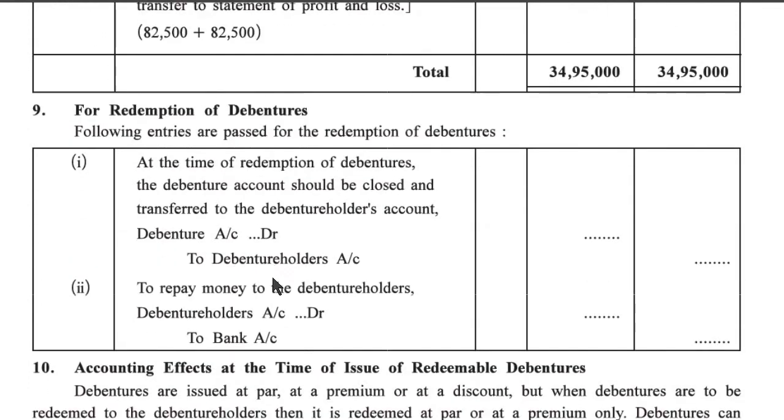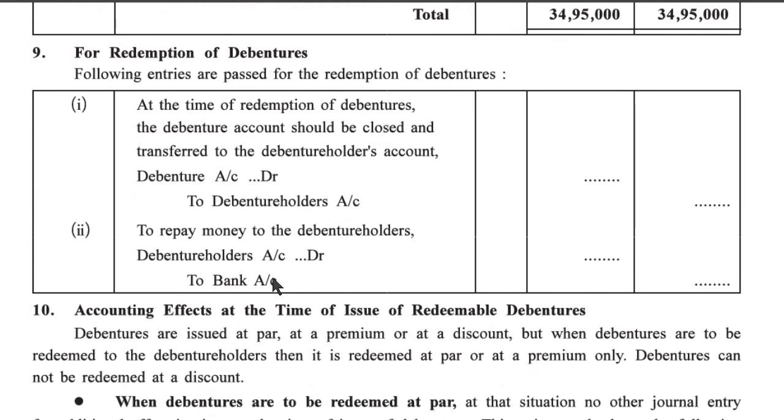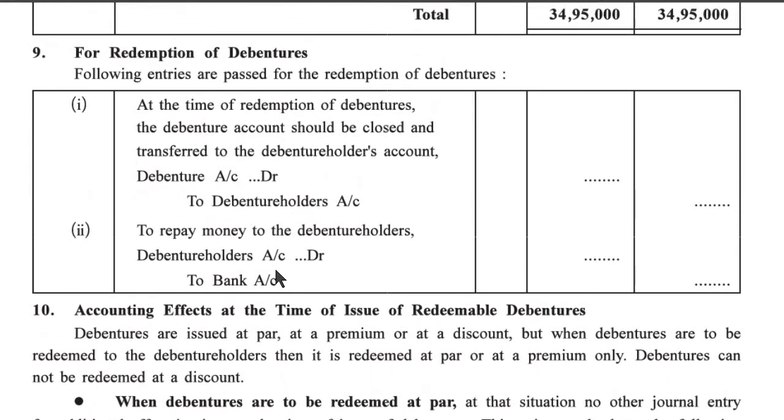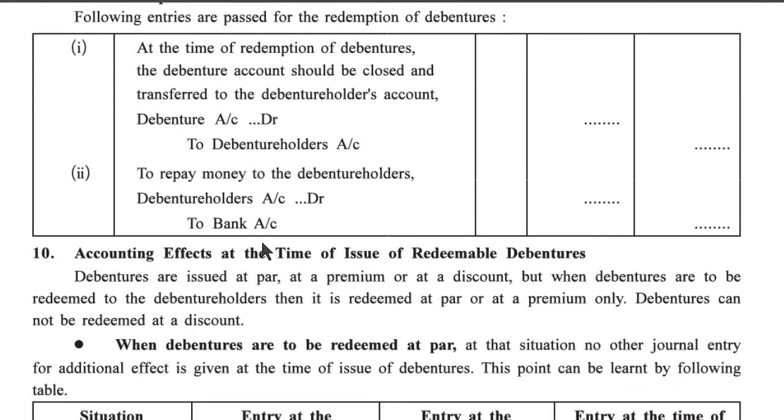Now 9th point, redemption of debenture. Following entries are passed for the redemption of debenture. At the time of redemption of debentures, the debenture account should be closed and transferred to the debenture holders account. Debenture account debit to debenture holders account. Second entry, to repay money to the debenture holder. Debenture holders account debit to bank account.